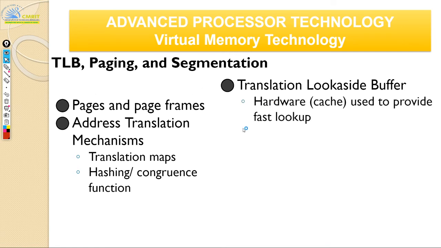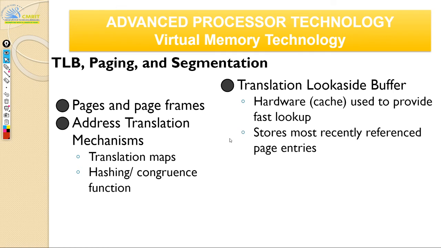It's a hardware cache to provide fast lookup. It stores the most recently referenced page entries, similar to your cache, based on locality of reference, temporal and spatial locality. It will bring them inside your TLB so that you don't have to go through the page table. Page tables are huge, but TLBs are small and fast.